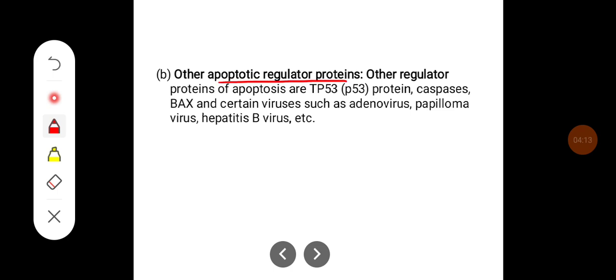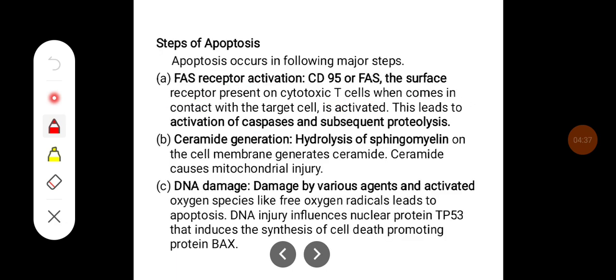Other apoptotic regulator proteins are TP53, that is the p53 protein, caspases, BAX, and certain viruses such as adenovirus, papilloma virus, and hepatitis B virus. They also help in the regulation of apoptosis.